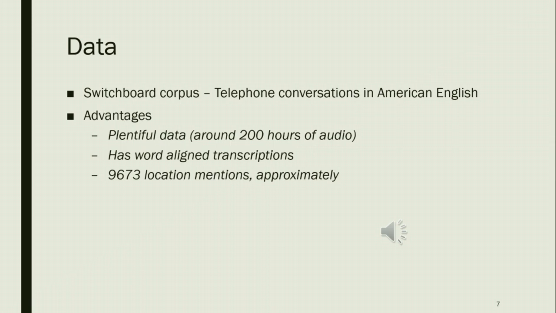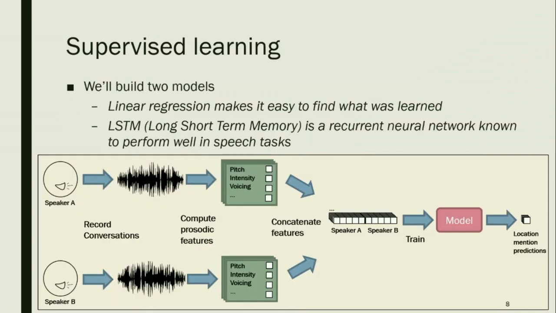So you can imagine that's how the conversations go. So we're going to do supervised learning to actually run this task. So we're actually going to build 2 models. A linear regression model, because linear regression models are easy to find out what it's learned, since we can just look at the coefficients. And a long short-term memory model, since it's been shown to work well in speech tasks.